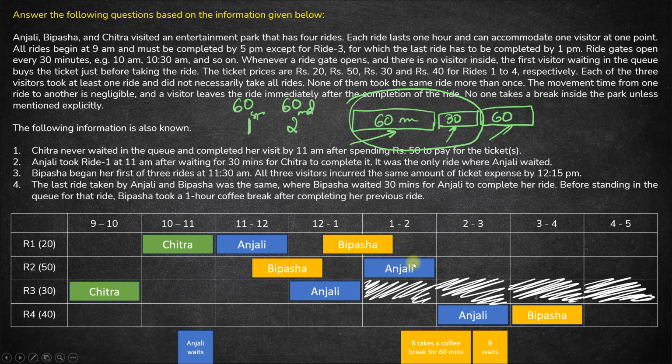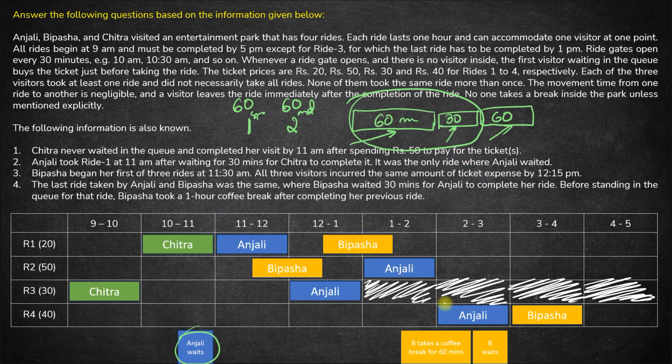between 1 to 2. Since it's given that until and unless stated, no one takes a break. So it's not given that Anjali takes a break, so we will assume that Anjali does not take a break. It's explicitly mentioned, until and unless otherwise stated, assume that no breaks are taken. So from 1 to 2, it's not mentioned that Anjali takes a break. Hence, and no waiting time is also given obviously. That means Anjali does not wait for any other ride, except here. It's given. So Anjali will not wait for any other ride.